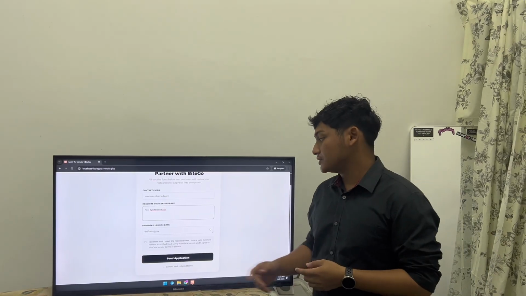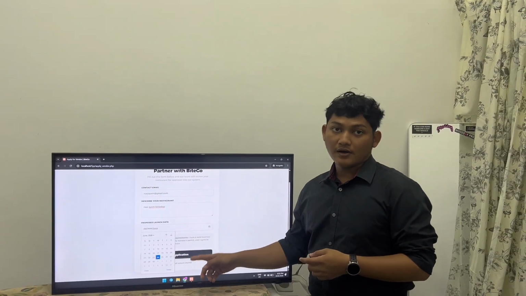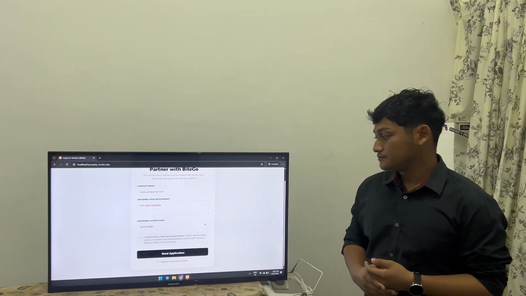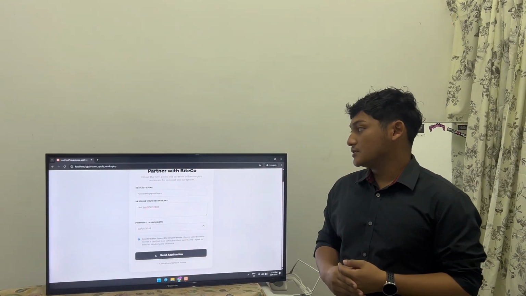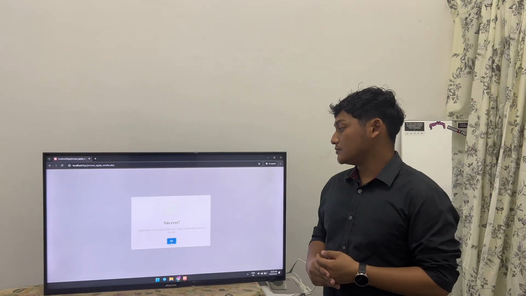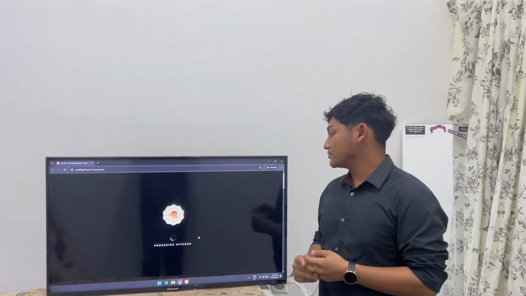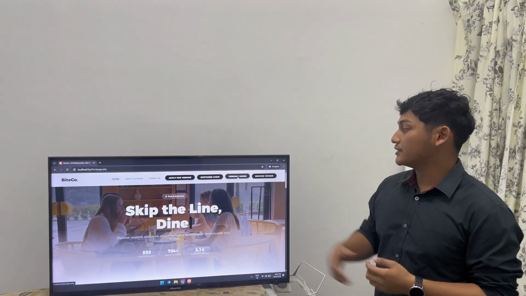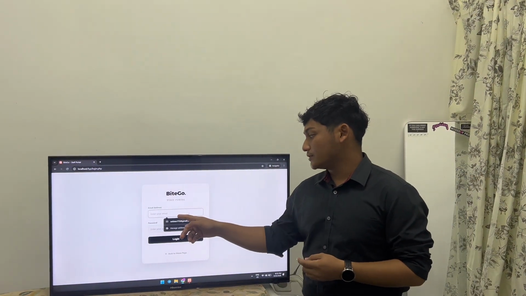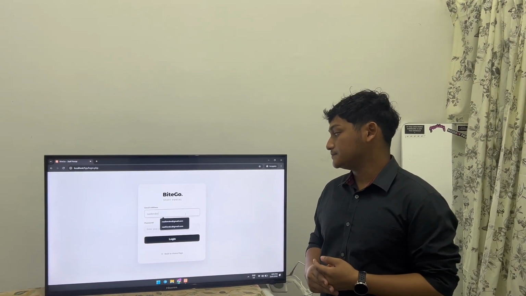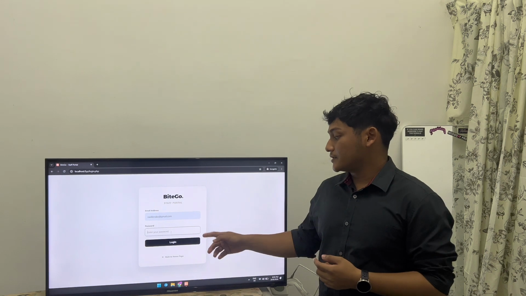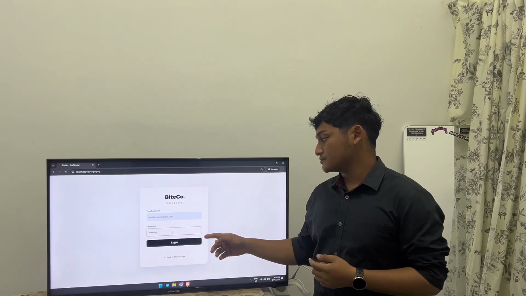They also need to propose a launch date of the vendor, and click confirm and start application. Okay, so now let's look at the vendor dashboard. So we need to put our email address and password. So log in.